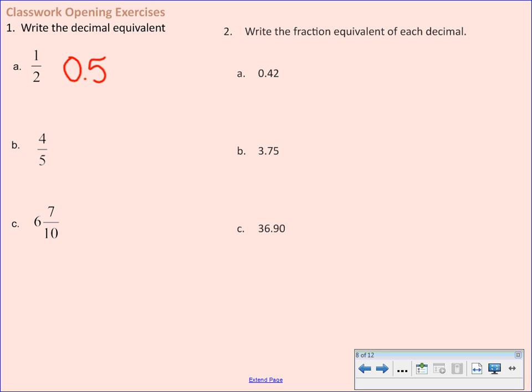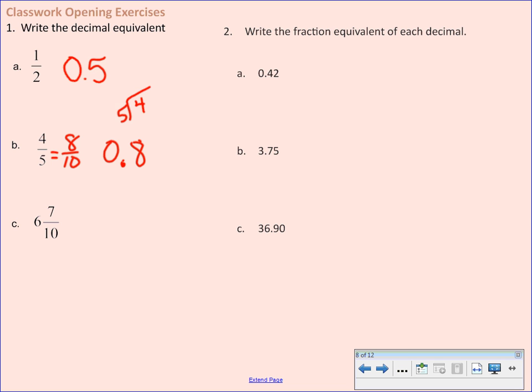4/5. There are 2 ways to convert that to a decimal. Let's review. The first way that we could convert that is set it equal to a denominator of 10. So 5 times 2 is 10. So 4 times 2 is 8. So it's 8/10. Or you could have divided the numerator by the denominator, and that would have worked too.